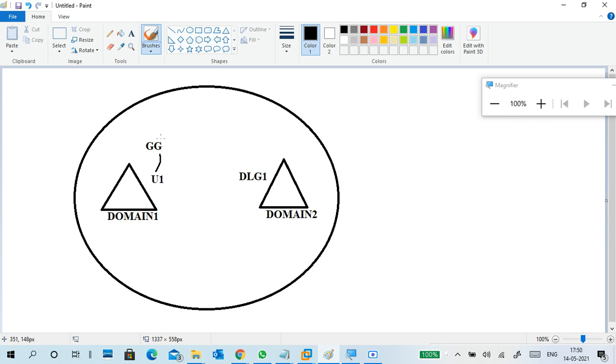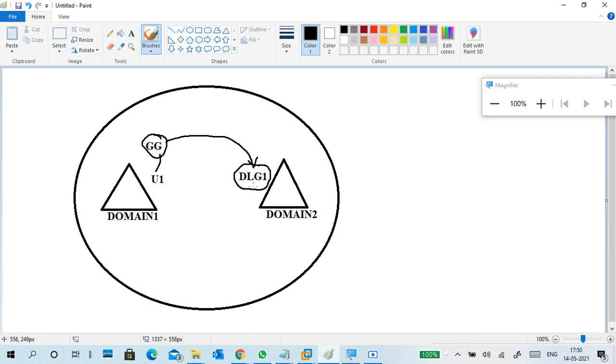So I add my user 1 to the global group. Then user 1 can go outside of my domain, and I add this global group to the domain local group. I can add a global group to a domain local group.